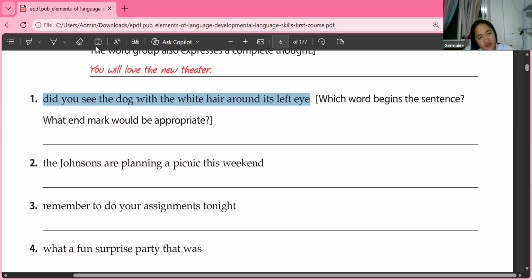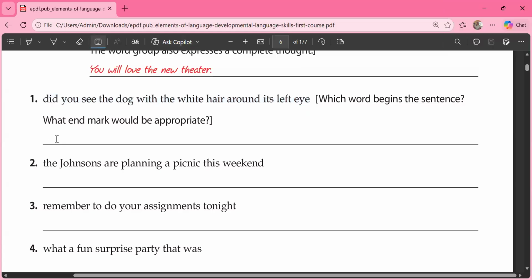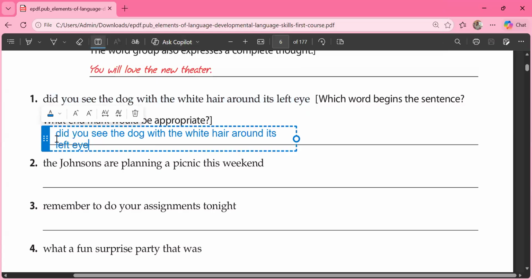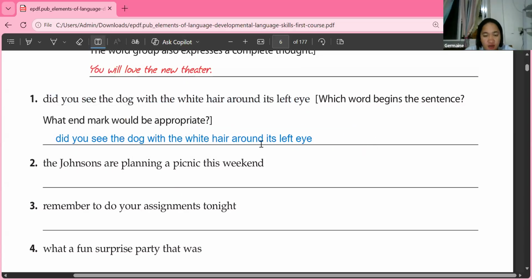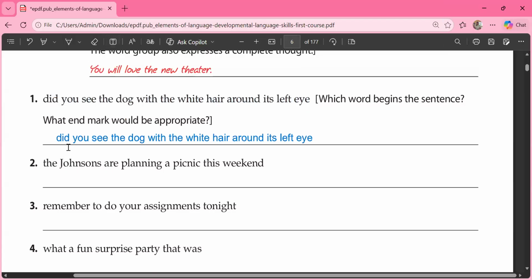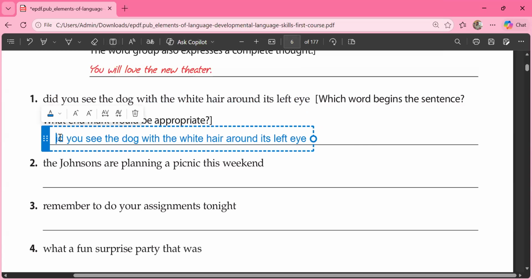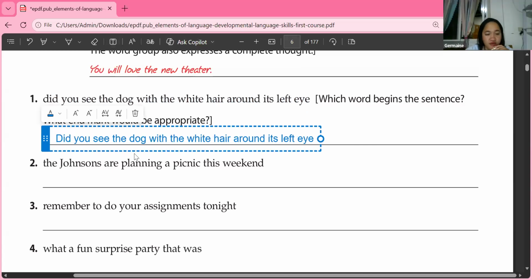We're just going to copy that one. Did. Okay, the beginning word is did. Now, what are we going to do with did? We should change the letter D to a capital letter. Yes, so that will be the correct form now. Did you see the dog with the white hair around its left eye?